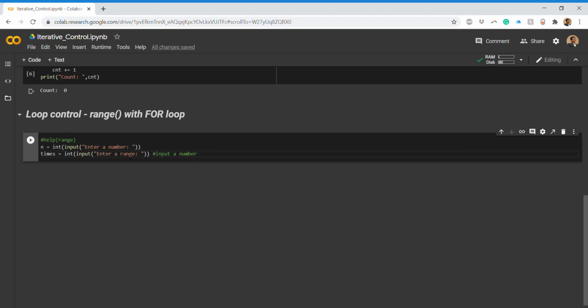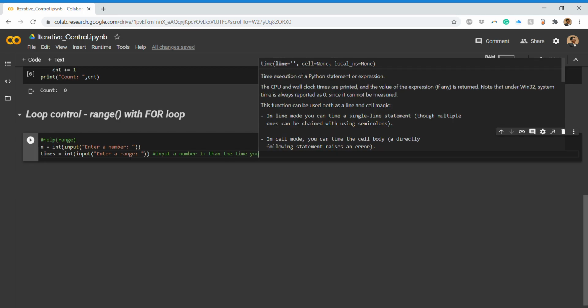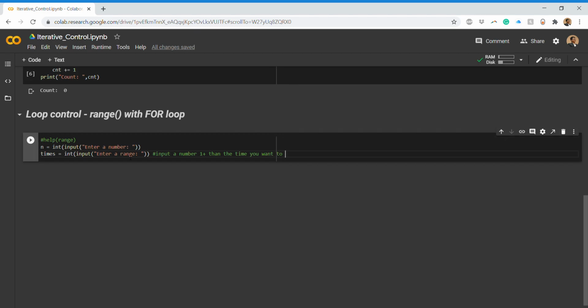Input a number that is 1 plus the times you want to generate. It is as simple as that. If I want to generate a multiplication table of 5, up to 5 times 20, you have to input the times value as 21. It is as simple as that.